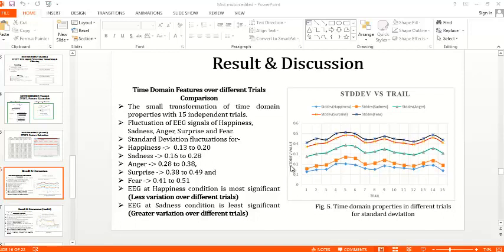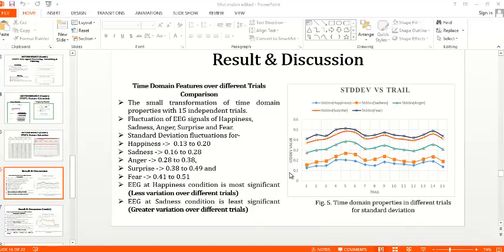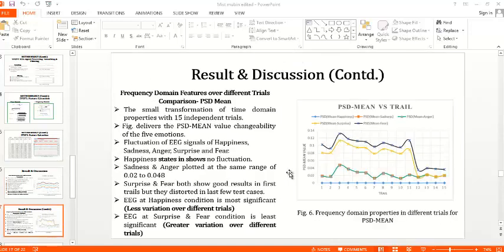Then let us look at the variation of PSD mean, that is, in the frequency domain. Here you can see a small transformation of time domain properties with 15 independent trials, and the fluctuation of the EEG signal in happiness, sadness, and the other conditions. You can see that happiness shows almost no fluctuation.